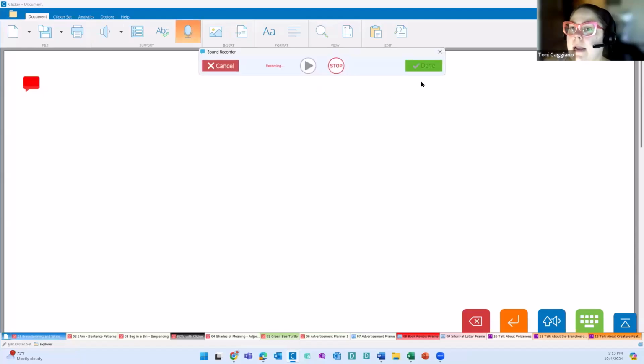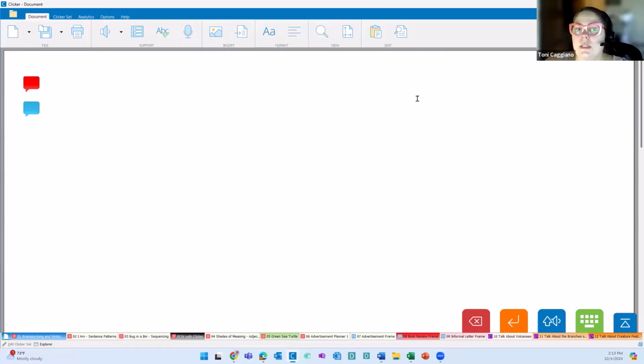We could come in and add another one. And these sit with the document. So maybe this first voice note is what they're brainstorming related to the introduction. The second voice note is their first paragraph, or maybe we're brainstorming our first sentence. You're able to do whatever you want with the voice note.